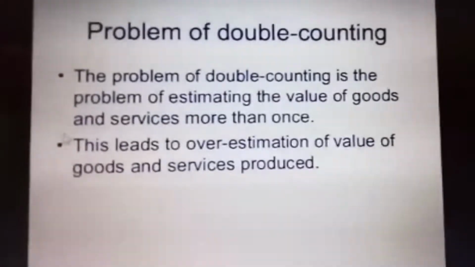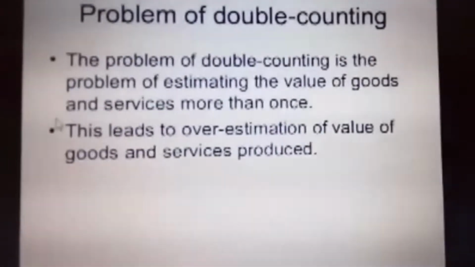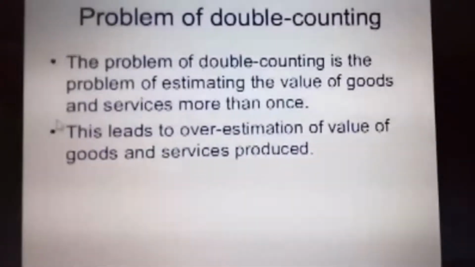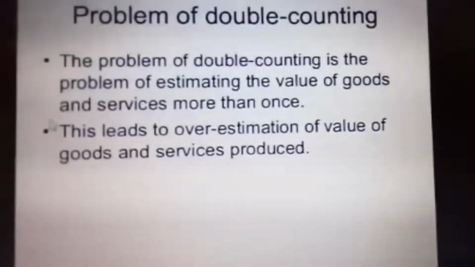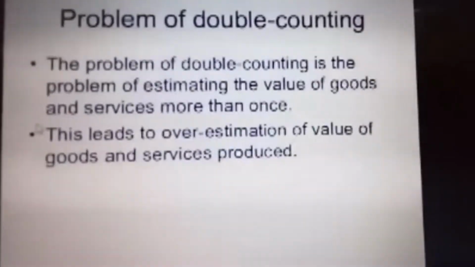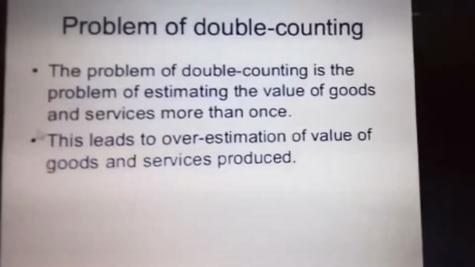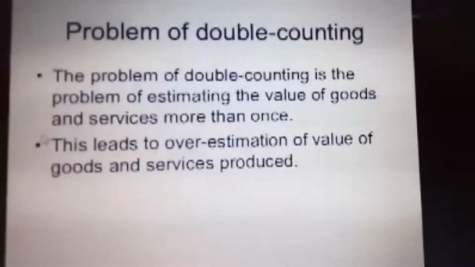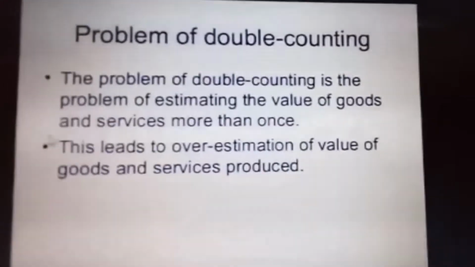For example, for a two-wheeler industry, we take only the final output of the two-wheelers. We will not count the tires, the intermediates, or the raw materials of the product. We take only the final value of the product in order to calculate the national income through the output method.